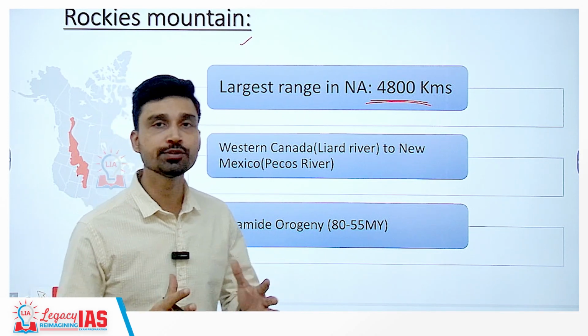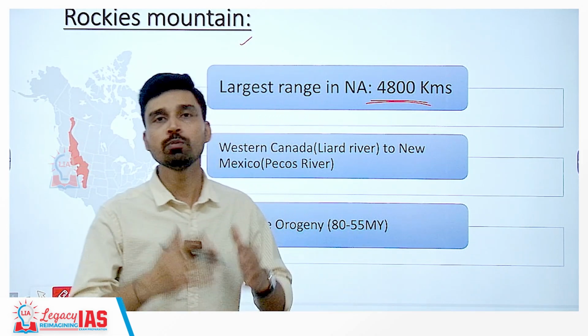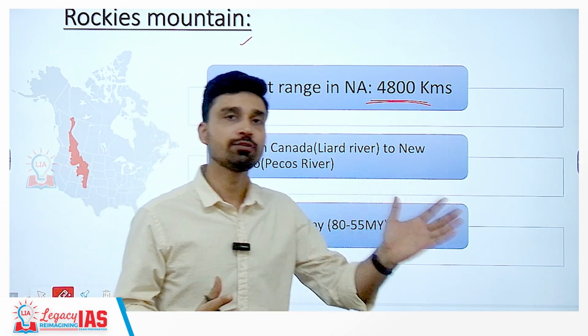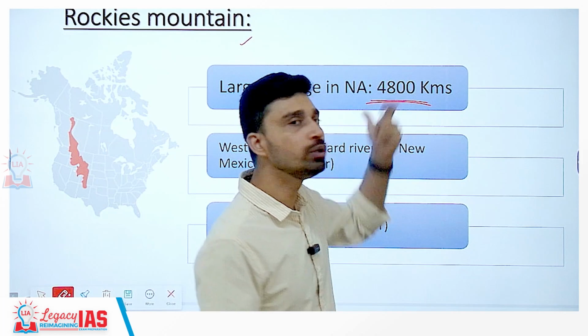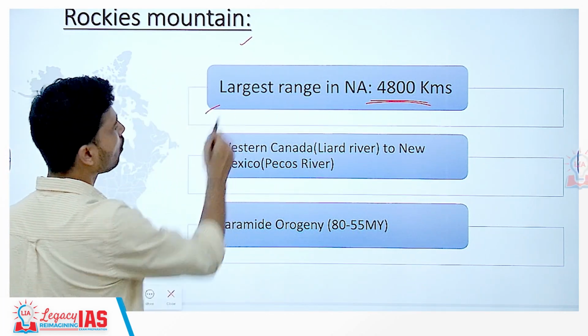To understand this, if you compare it to the Himalayas, the Himalayas span a distance of almost 2,500 kilometers from west to east. So the Rockies are almost 2 times longer than the entire Himalayan mountain range.